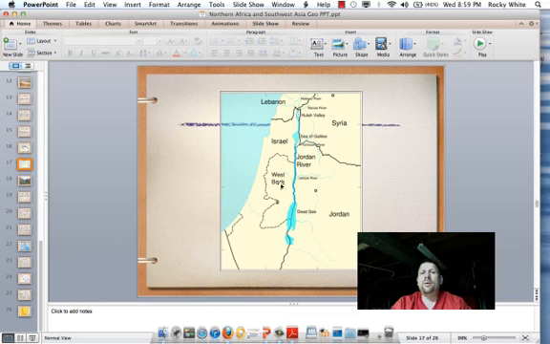Here we see a picture of the Jordan River. We see it lies along the eastern bank of Israel and the western bank of Jordan. As indicated right here, the Jordan River connects the Sea of Galilee in the north to the Dead Sea in the south. The Jordan River is also famous in Christian belief because it is the river that Jesus Christ is believed to be baptized in.